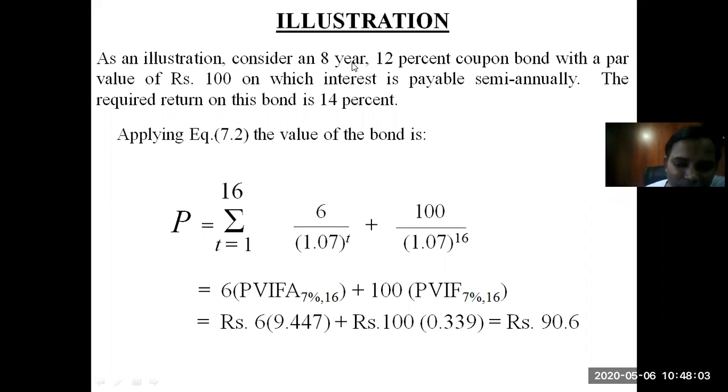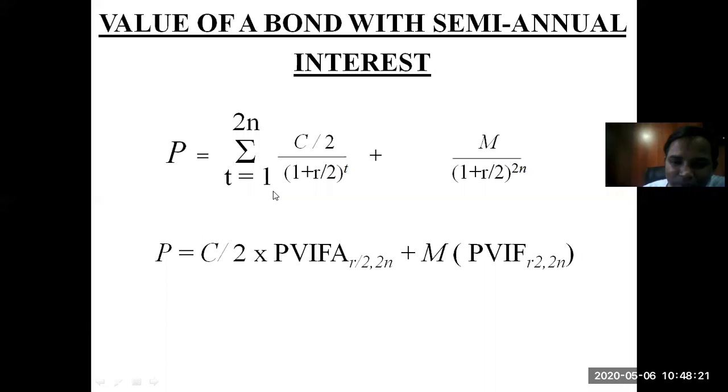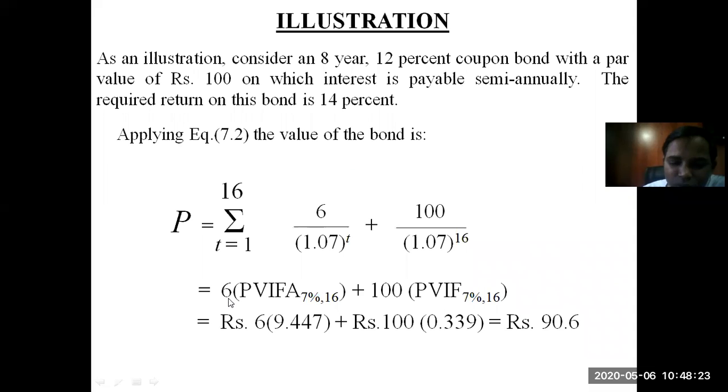So when you are calculating the interest factor, take n equal to 16, because it is going to be multiplied by 2, because every year the company is paying the coupon 2 times. So if we go to this respective equation, it is being applied here. 6 rupees, that is the coupon, multiplied by the present value interest factor annuity. Now, 14% is the required rate of return for 1 year, but here it is being calculated twice.